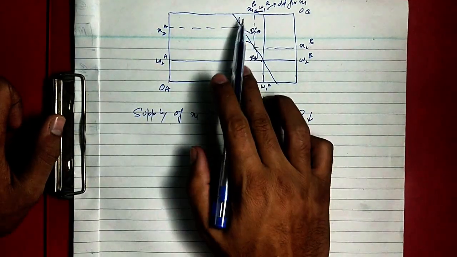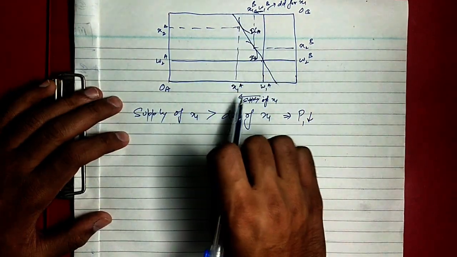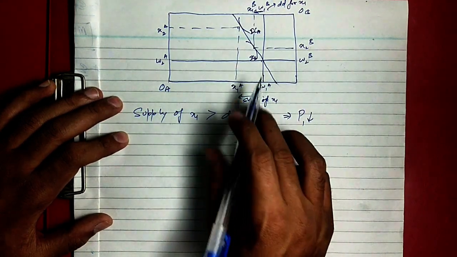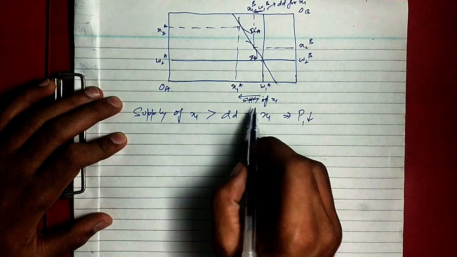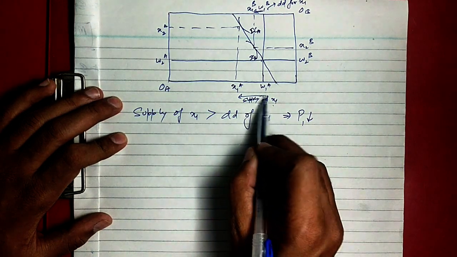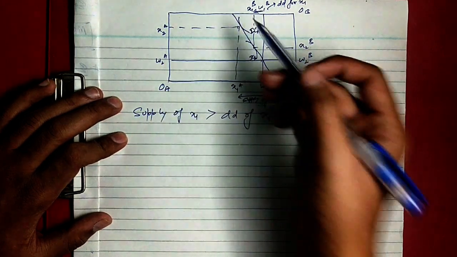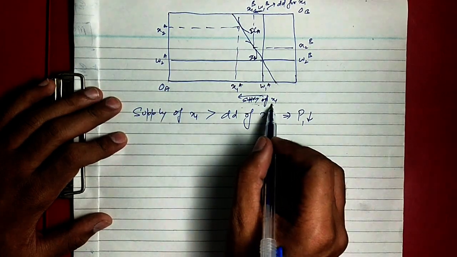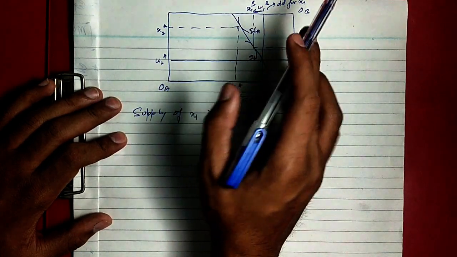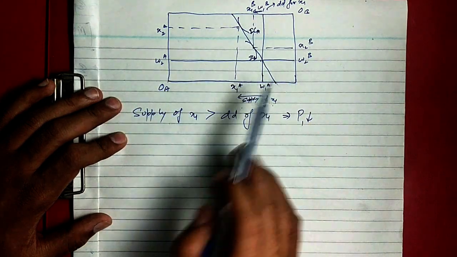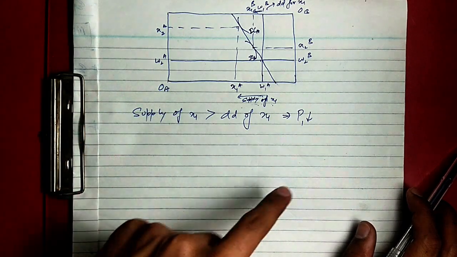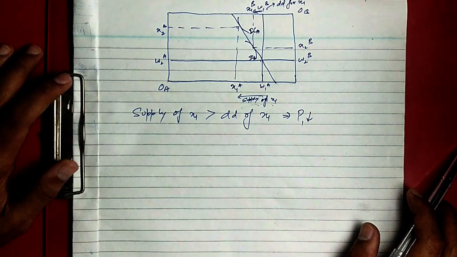Since in this case he's a buyer of x1 and in this case he's a seller, if you compare both these two, you will see that the supply of x1, the seller is selling more than what the buyer is purchasing. So you can see that the supply of x1 is more than the demand for x1. You can see the extent from here also. So what happens when the supply is greater than demand? Usually price falls, and this is what will happen.